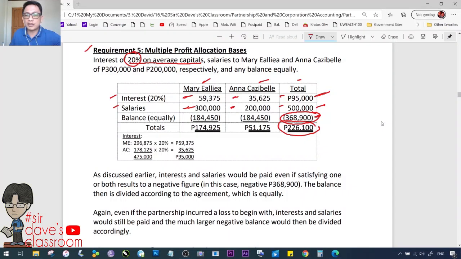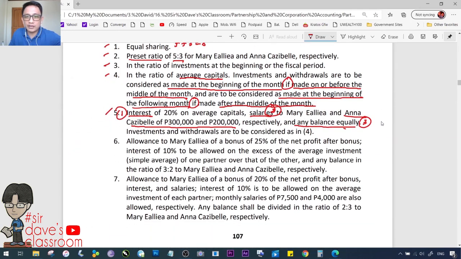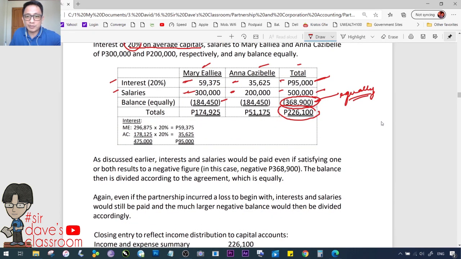Na according sa pangatlong usapan, this must be divided equally. Tama? Yun yung ating third provision sa number 5. Paghahatian nila equally, kaya negative ang share ng bawat isa. It will serve as a deduction.